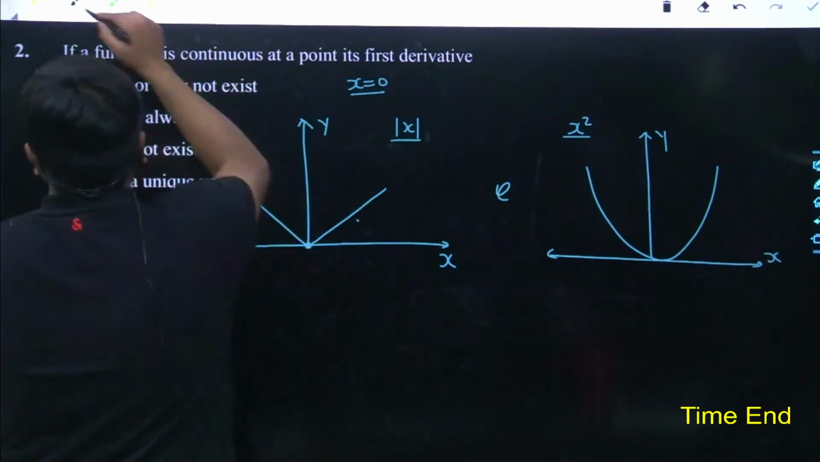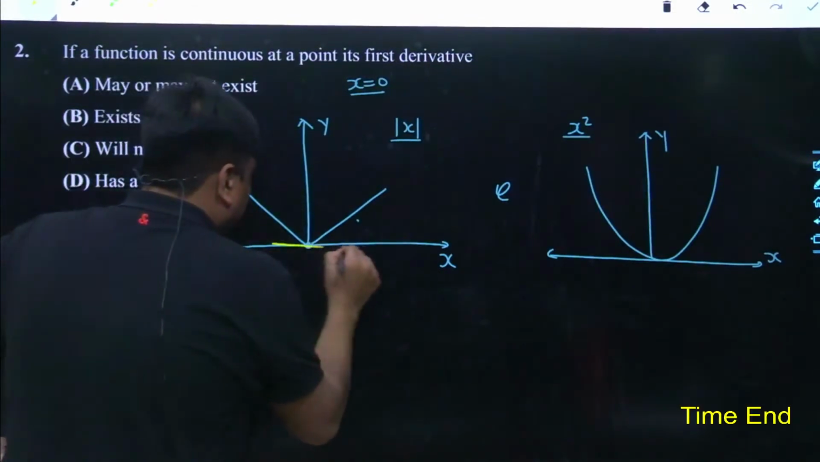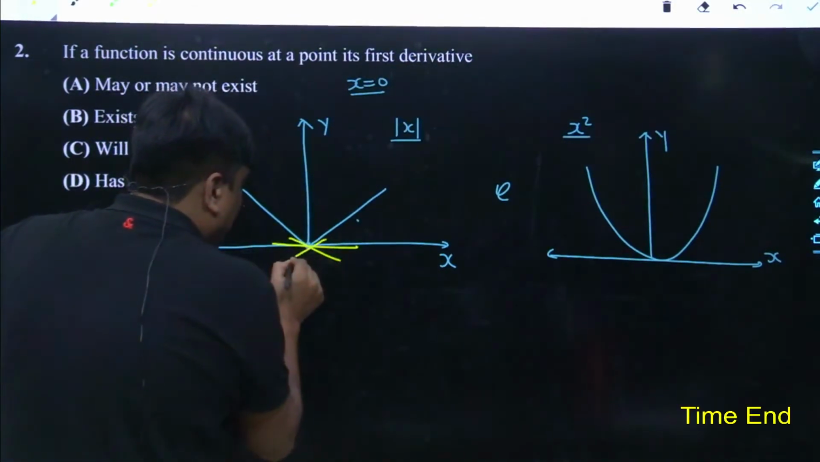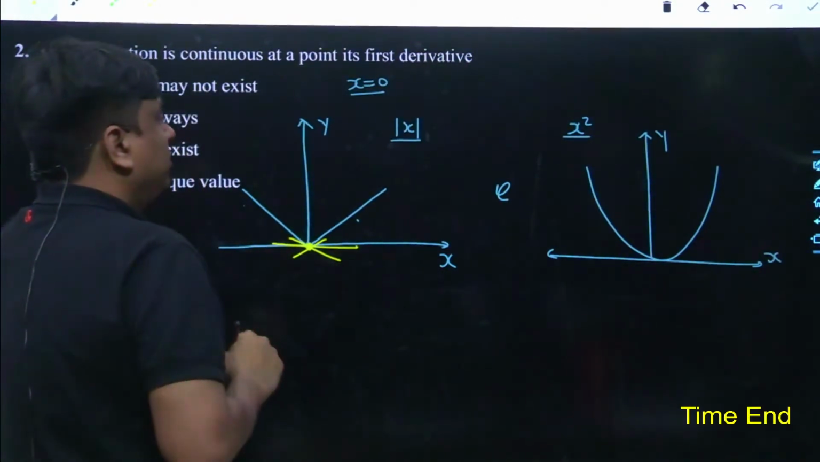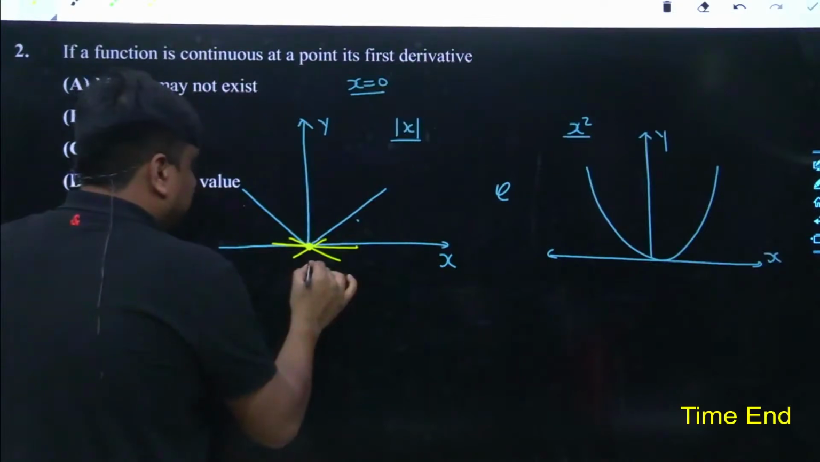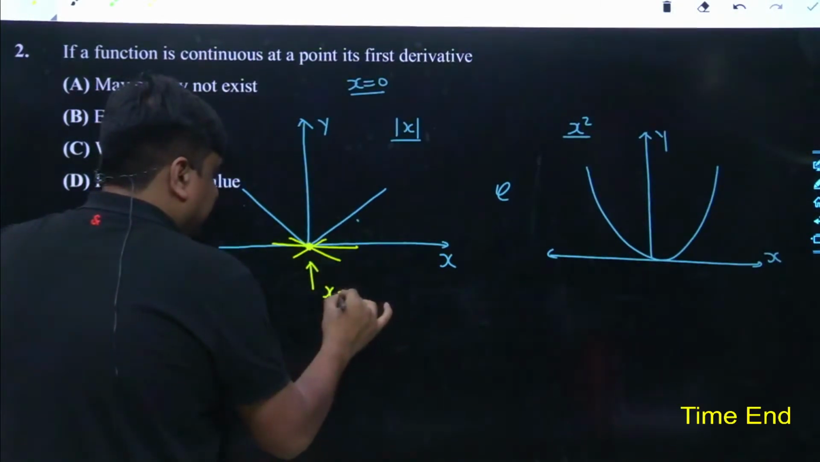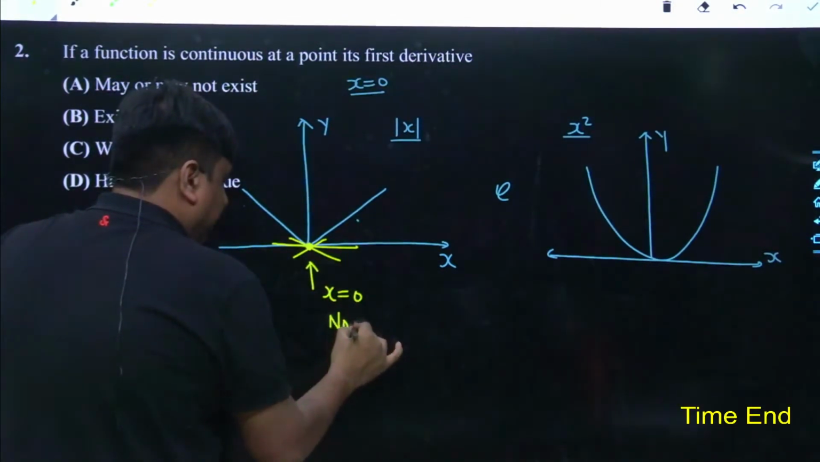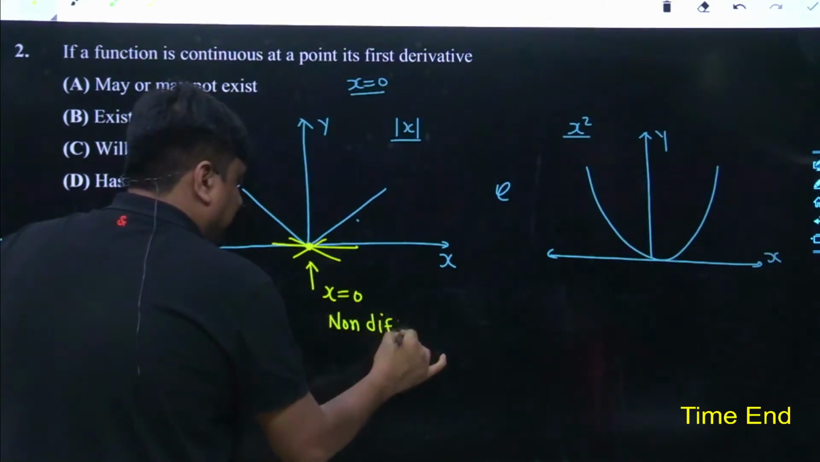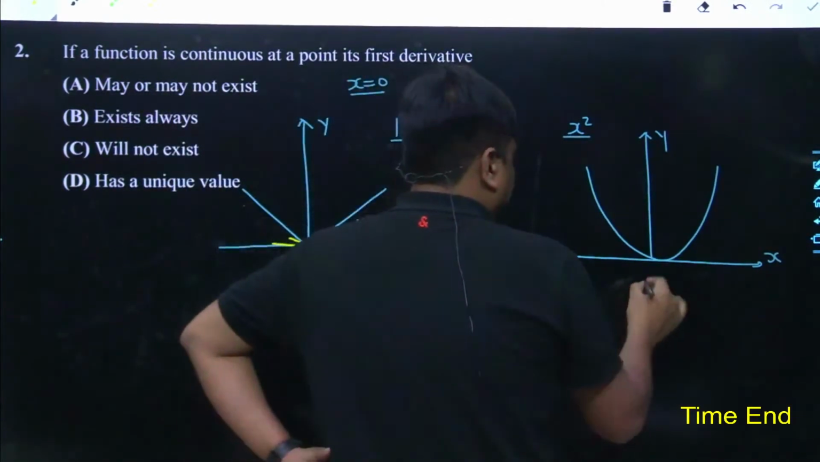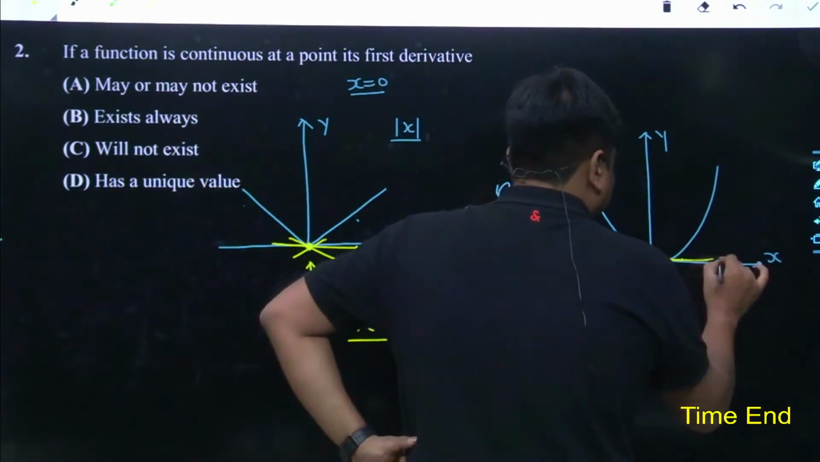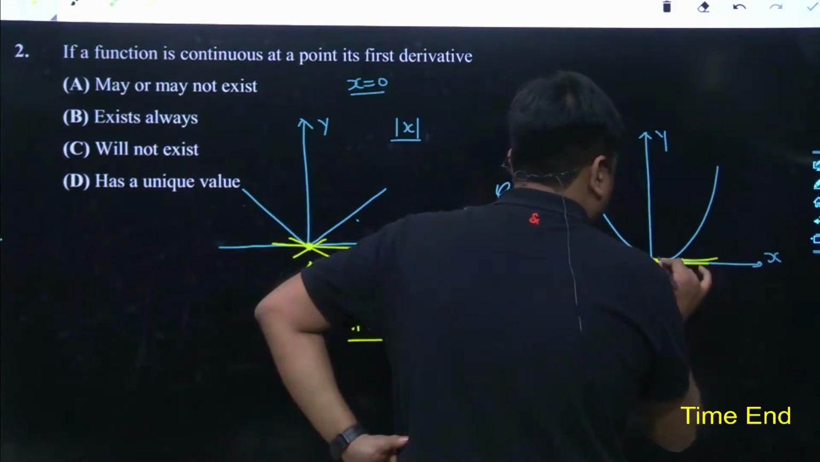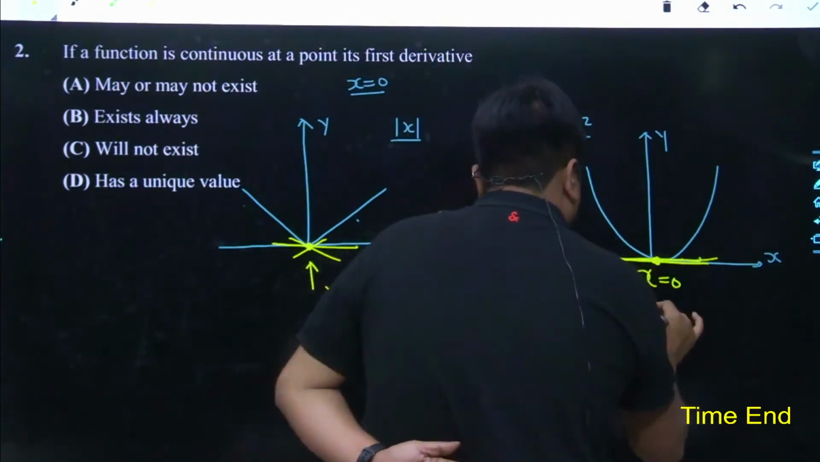and as the cusp has been formed, you won't be able to draw a unique tangent over here, and as you will not be able to draw a unique tangent, you won't be able to find a unique slope at this point. And that is why you can say mod of x is non-differentiable at your test point x is equals to 0. But if we take the reference of x square, it is differentiable at x is equals to 0 because a unique tangent can be drawn at x is equals to 0, which would be parallel to the x-axis. And yes, it is differentiable.